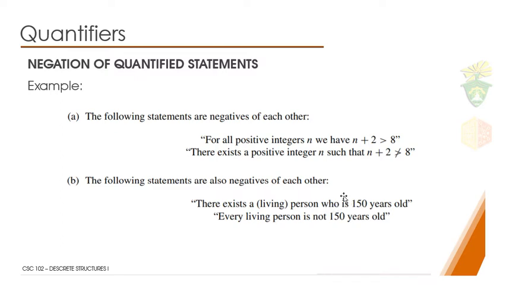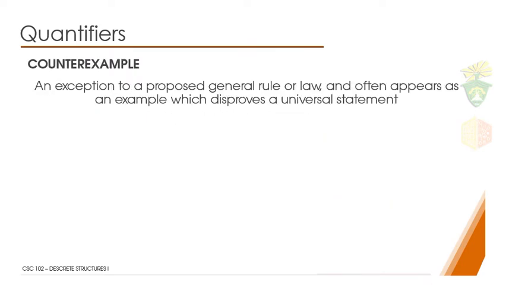So an element of the set that is 150 years old. So kung ato ng opposite ana, an element of the set that is not 150 years old. So man siya diri kanan daw kuno tao cannot live for 150 years old. And then here, there exists na isa na nag-live siya 150 years old. So they are the opposite of each other. So that is basically the negation of quantified statement.